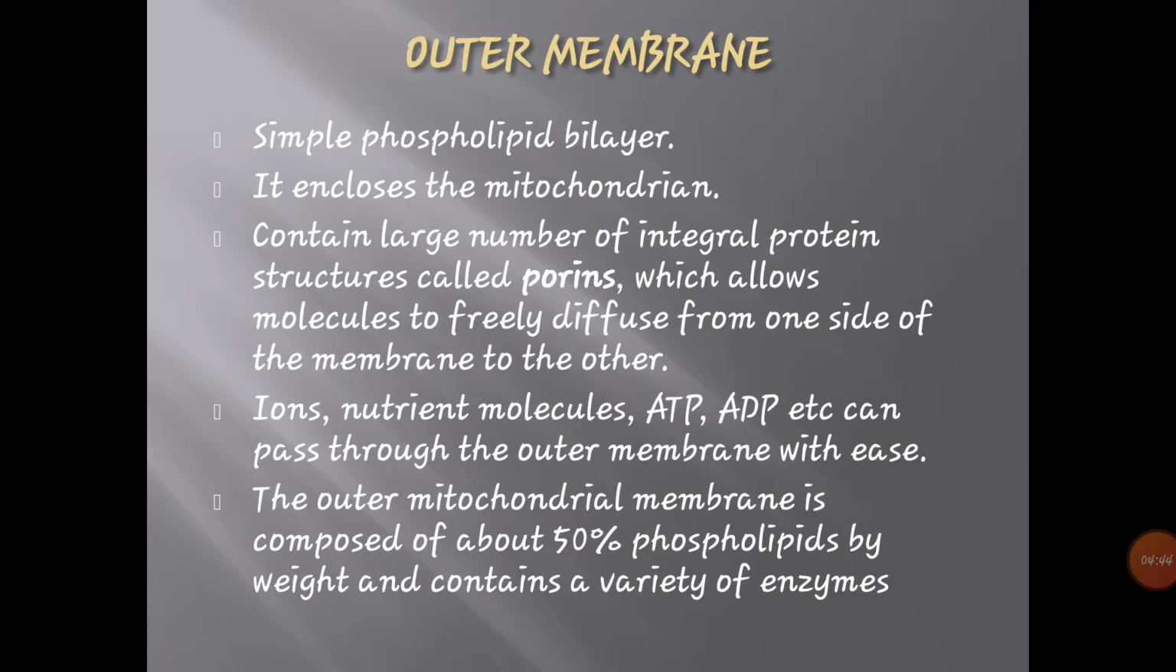It encloses the mitochondria and contains a large number of integral proteins called porins, which allow molecules to freely diffuse from one side of the membrane to the other side. Ions, nutrient molecules, ATP, ADP, etc. can pass through the outer membrane with ease. The outer mitochondrial membrane is composed of about 50% phospholipids by weight and contains a variety of enzymes. This is about the outer membrane.